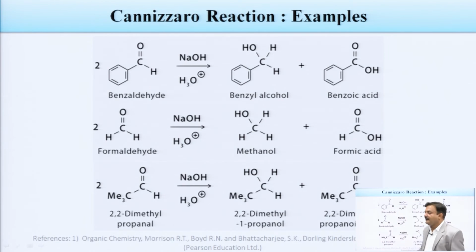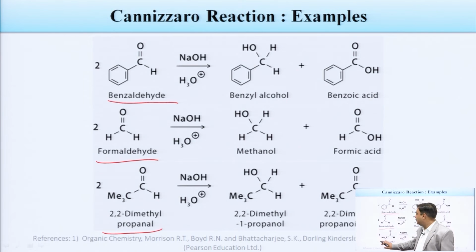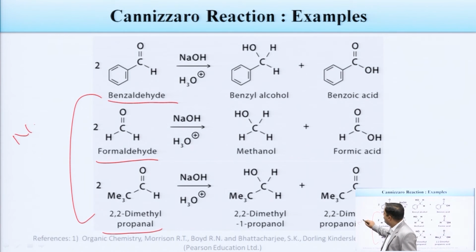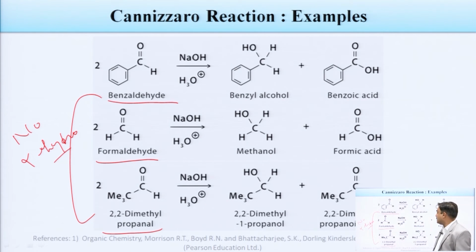Now, these are the examples of the Cannizzaro reaction. You can see benzaldehyde is being used, no alpha hydrogen present; formaldehyde is being used, no alpha hydrogen present; 2,2-dimethylpropanal is being used, no alpha hydrogen. All three have no alpha hydrogen in the structure of those compounds.